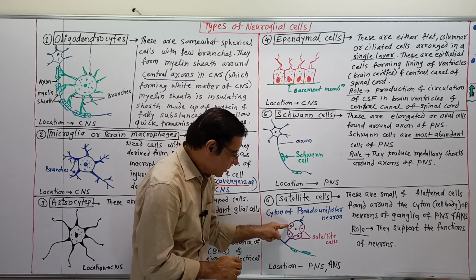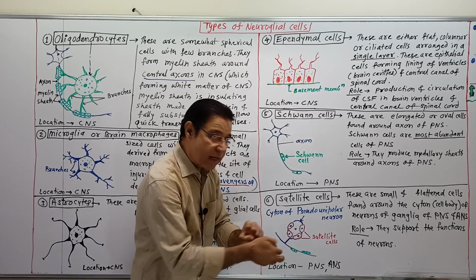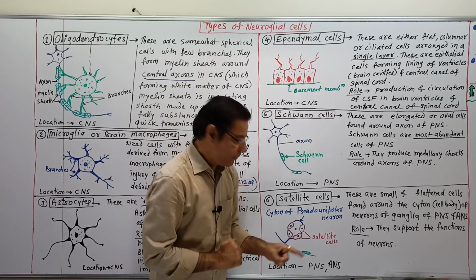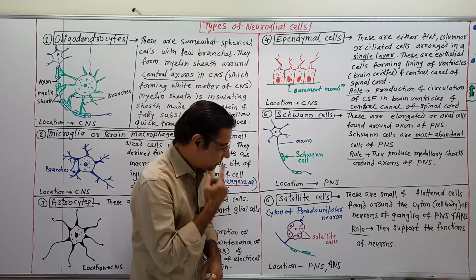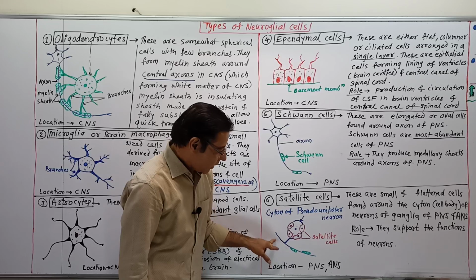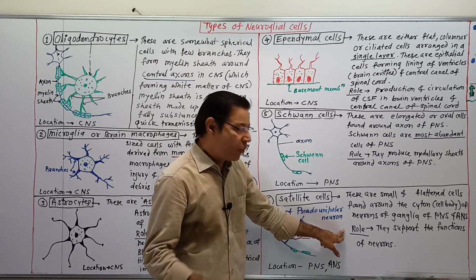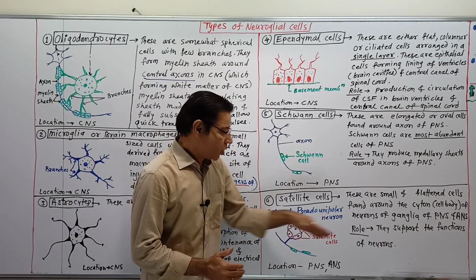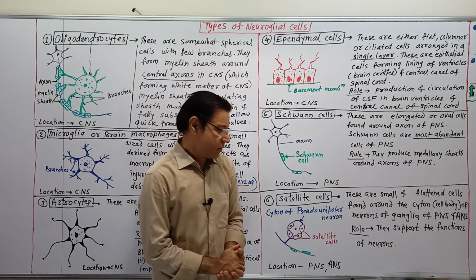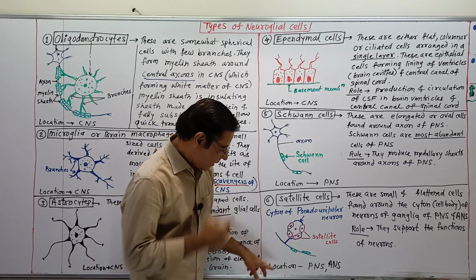This is the cyton, blue in color, and around it some satellite cells are adhered externally to the cyton of a pseudounipolar neuron. In this way, these satellite cells play an important supportive role to the neurons. They support the functions of the neuron.